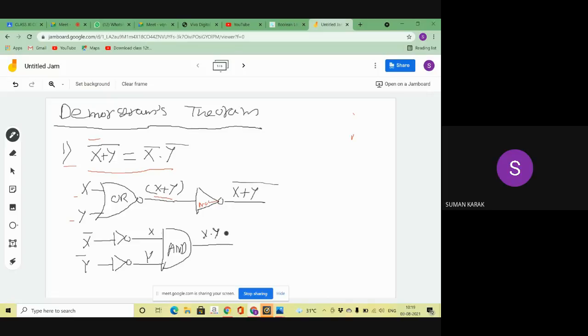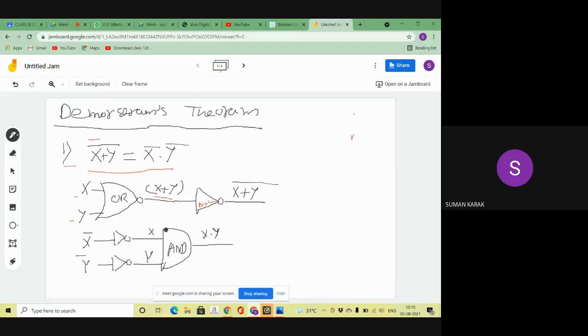Try to understand. That is my output. So I want to convert this X bar and Y bar into X and Y. Did you understand? I want to convert it.